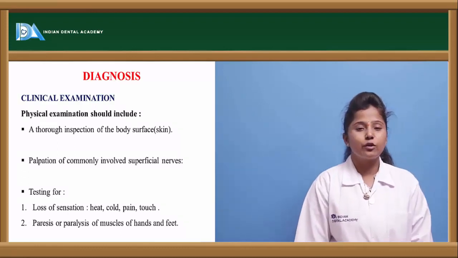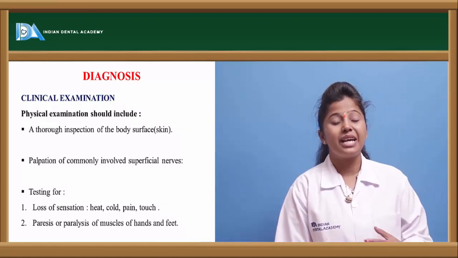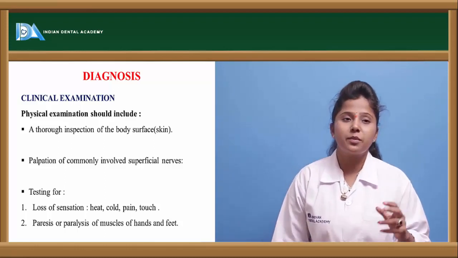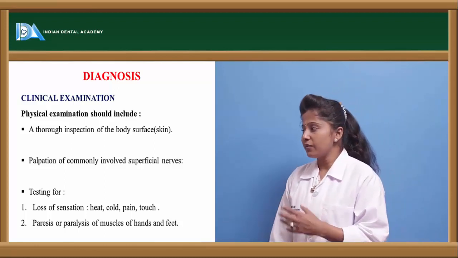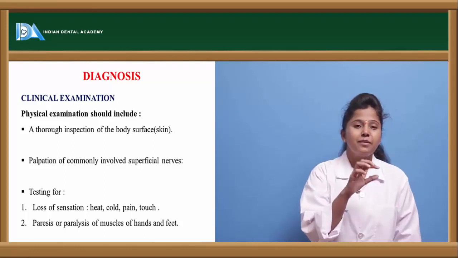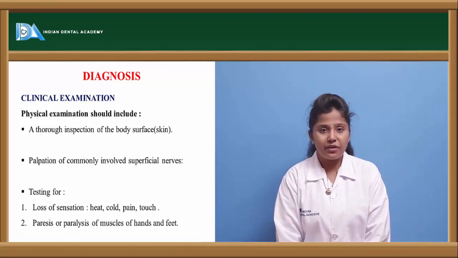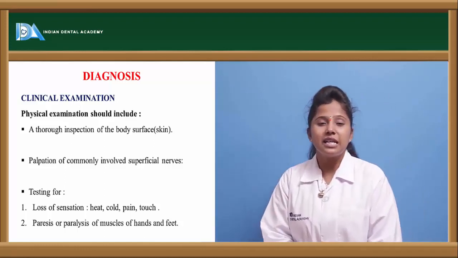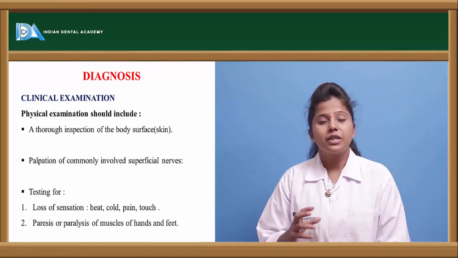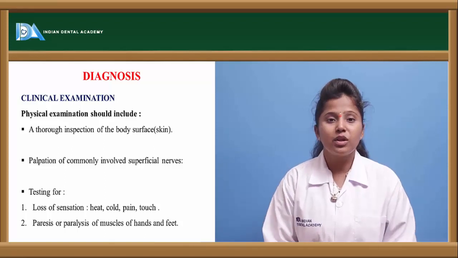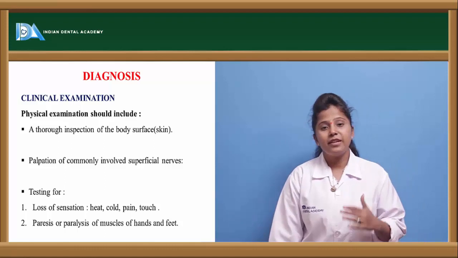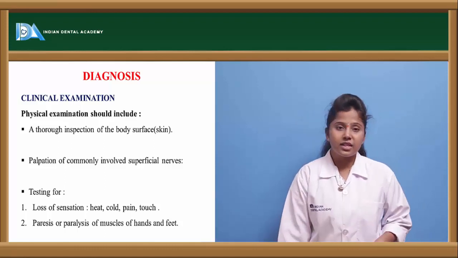Let us see the diagnosis of leprosy. How can we examine? Clinical examination: the first thing is that we have to observe the person physically. If we look at the skin, we can tell, because leprosy is a condition where skin lesions are formed on the skin. So by observing the lesions only, we can say which kind of leprosy the person is suffering from. But if we cannot make it through that, then other tests are performed.